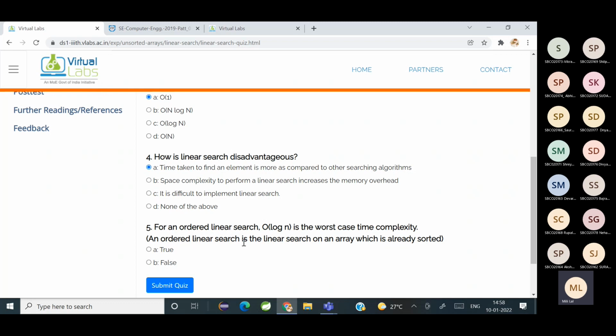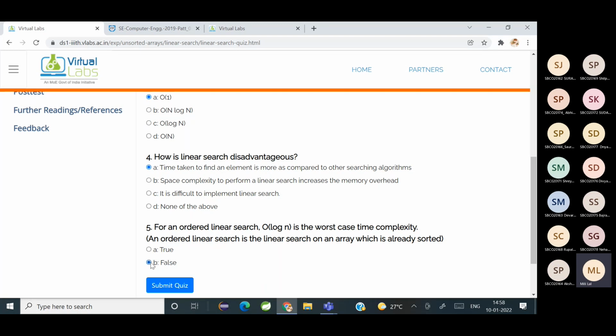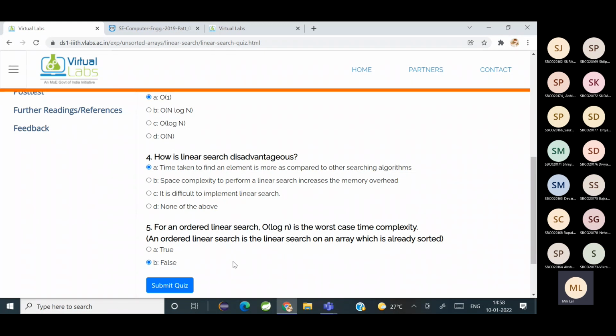Is it true or false? False. Because whether it is ordered or not, since you are traversing one element after the other, the complexity remains the same. It's going to be big O of n.